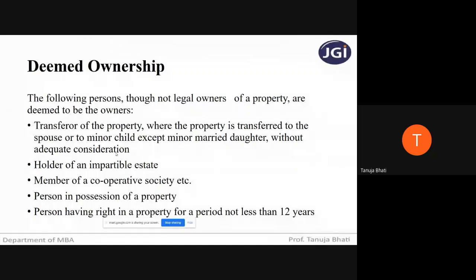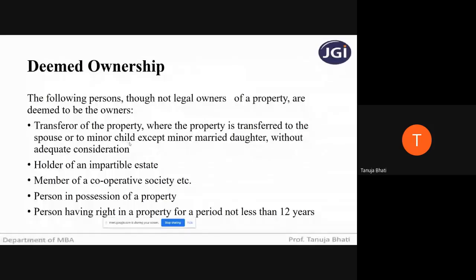But such persons who are transferring the property without adequate consideration, when I say without adequate consideration, it means, suppose the property is worth 2 crores, but they're transferring the property for only 1 lakh. So it is not an adequate consideration. Actually, the value of the property is 2 crores. That means they're transferring for the purpose of evasion of tax. So therefore, here the owner is going to be considered as the assessee himself who is transferring.